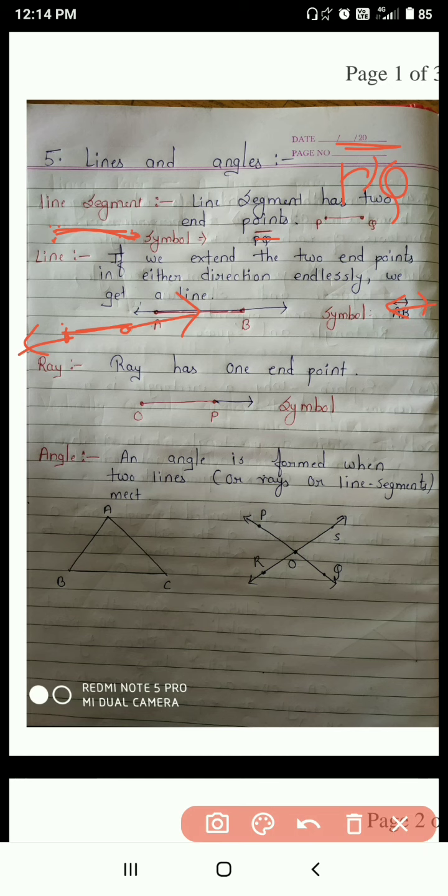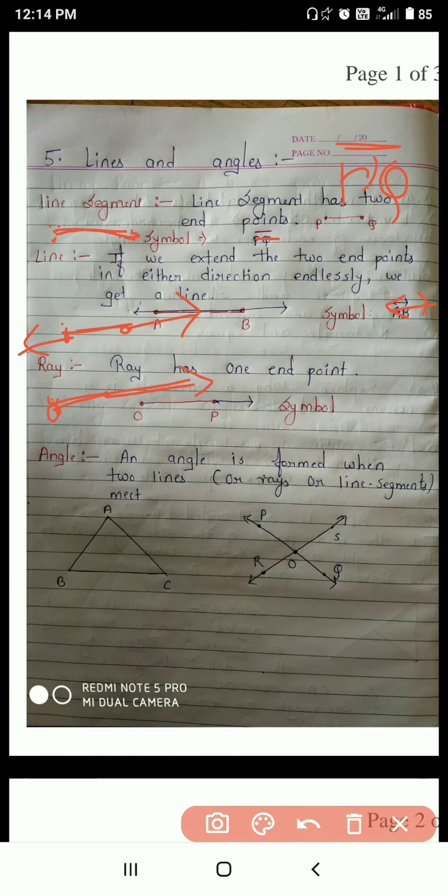Then next is ray. A ray has one endpoint. So suppose you have one line segment, and from this point or this point, in any direction, you are moving upward, so you will get a ray.